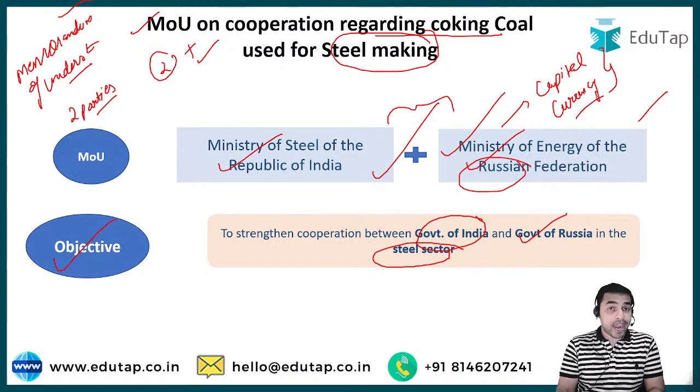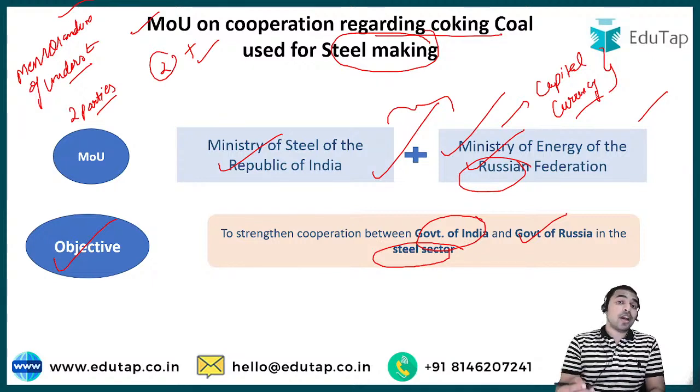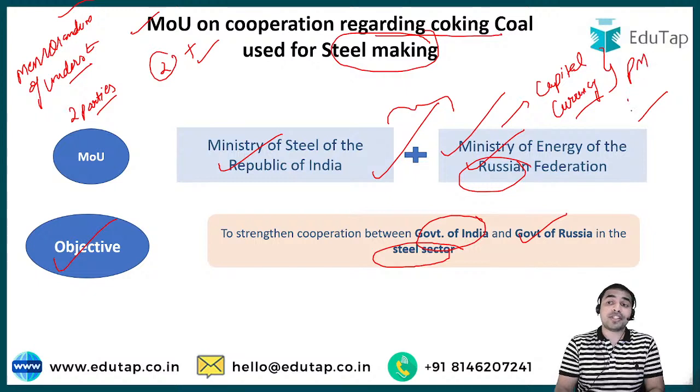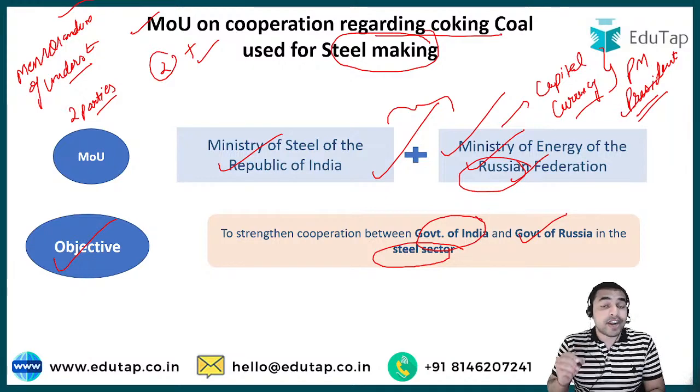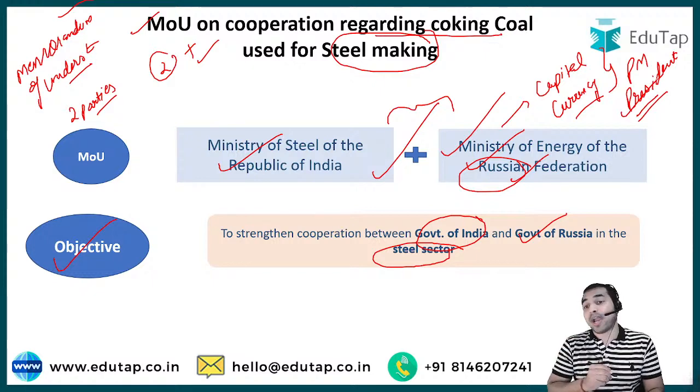And guys, apart from that, you are always required to cover the head of those countries as well. For example, whether it is the prime minister or the president, you are required to cover this thing. For example, in the case of Russia, we have Vladimir Putin, who is the president of Russia. So guys, these are the different things that you are always required to cover.